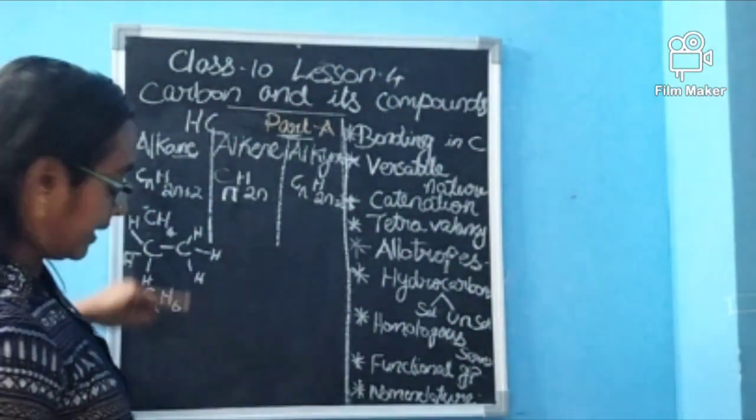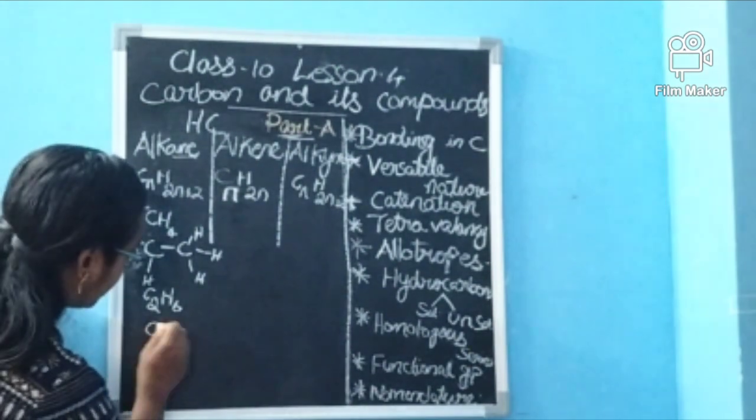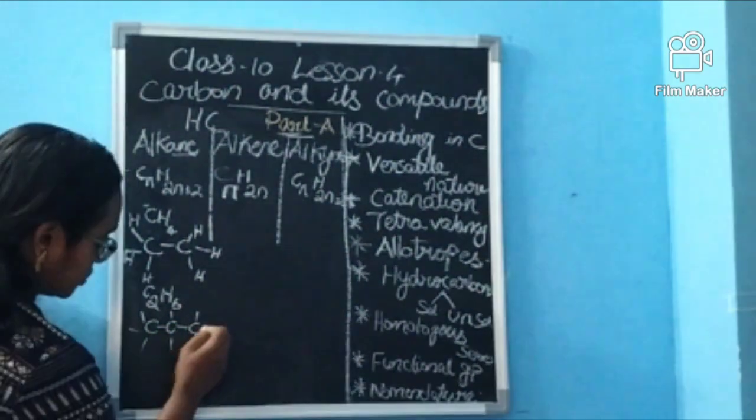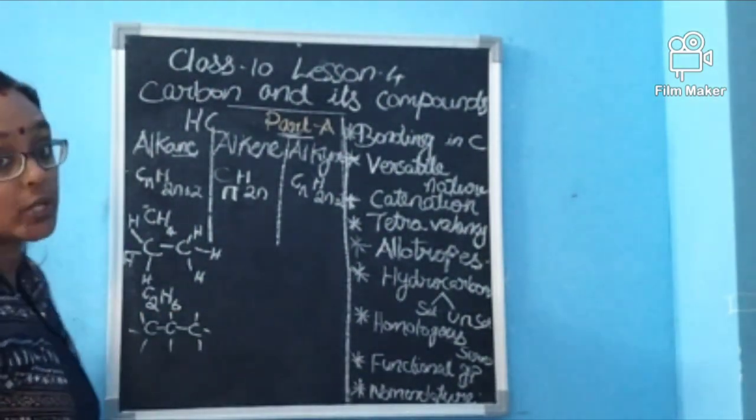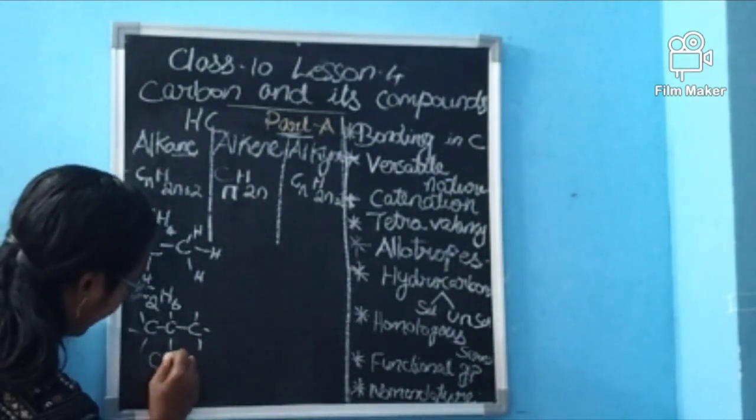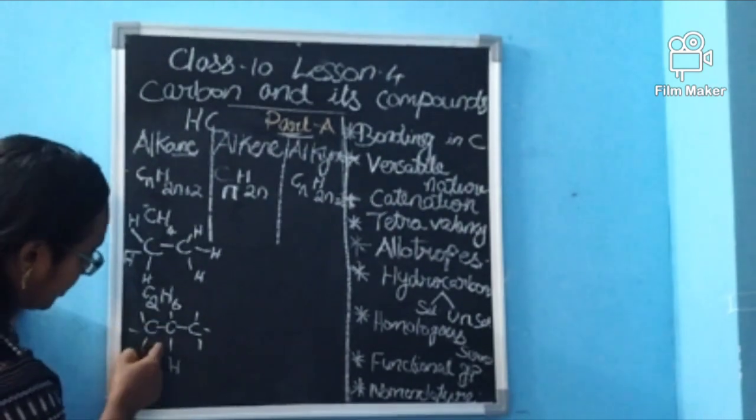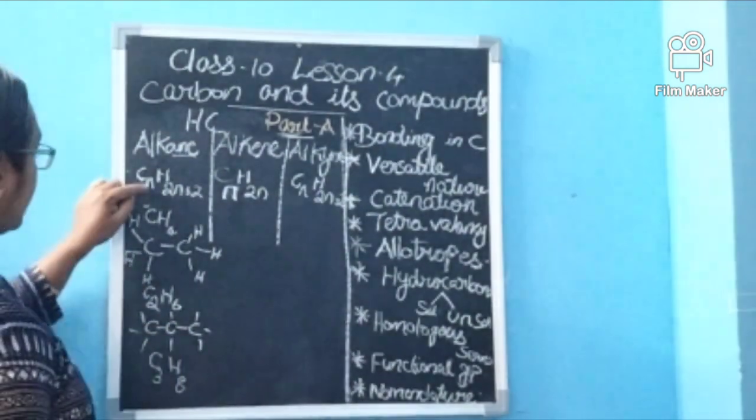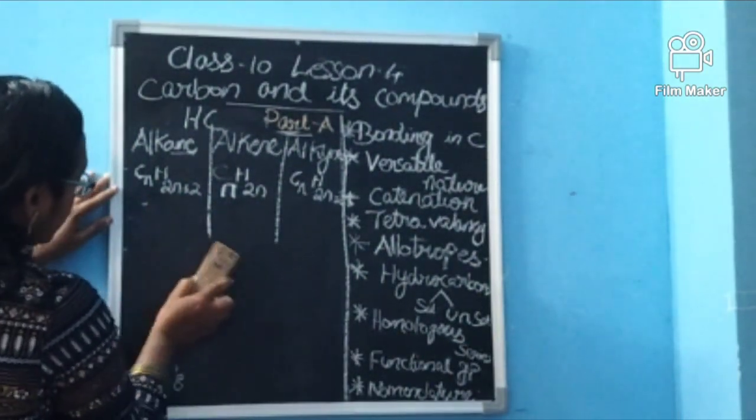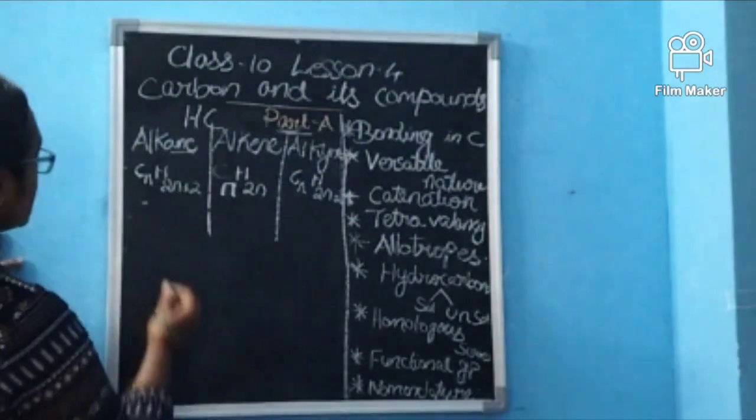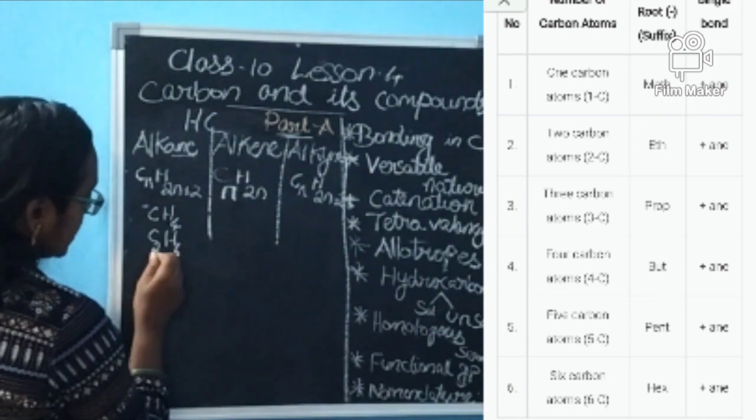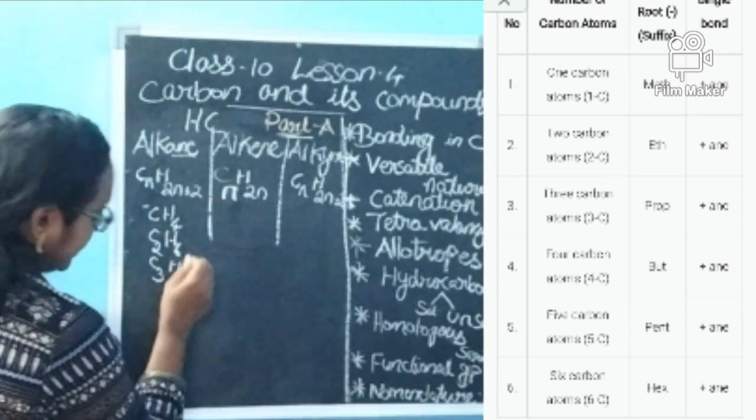The ane will keep repeating again and again. So methane, ethane, then C single bond C single bond C, all these bonded to hydrogen. So it is called propane. In this manner it is moving. CnH2n+2 is the general formula. So we are writing it in the form of CH4, C2H6, C3H8, like that.